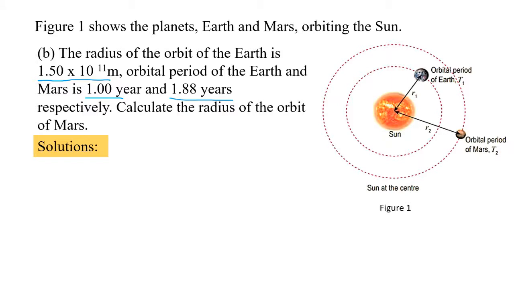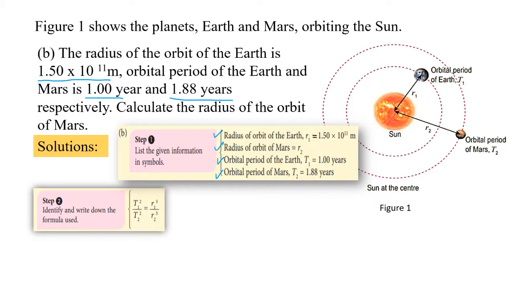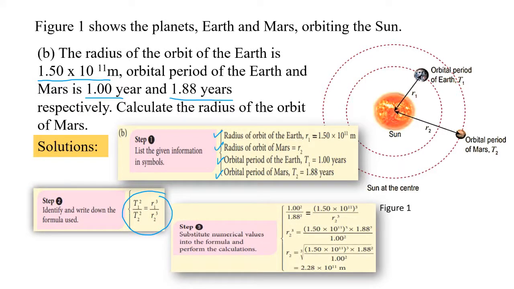List the information in symbols. Step 2. Identify and write the formula. Step 3. Substitute numerical values into formula and perform the calculation. We will get the value of radius of Mars orbit is 2.28 × 10^11 meter.